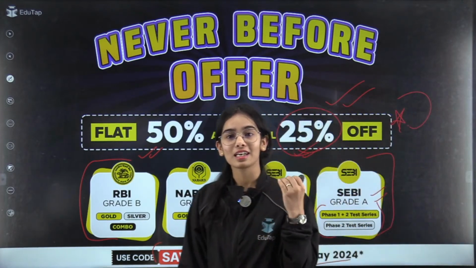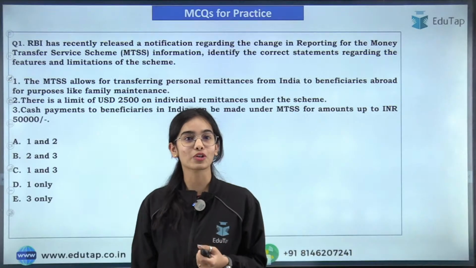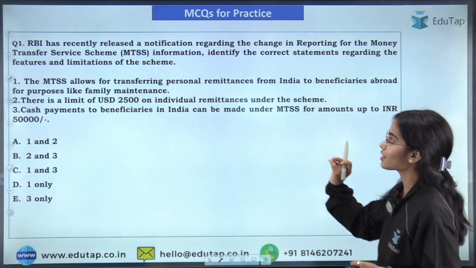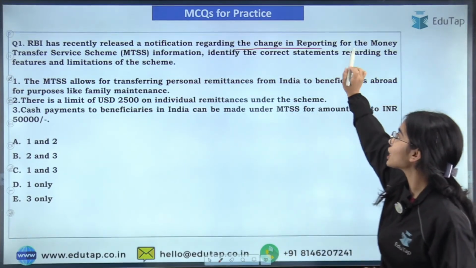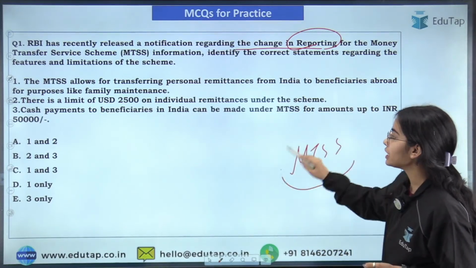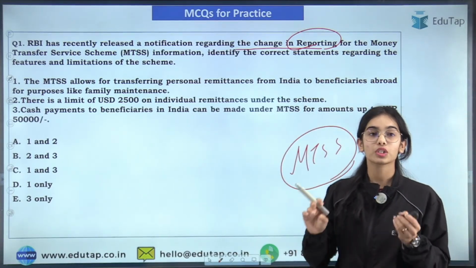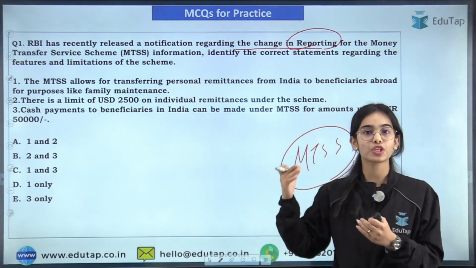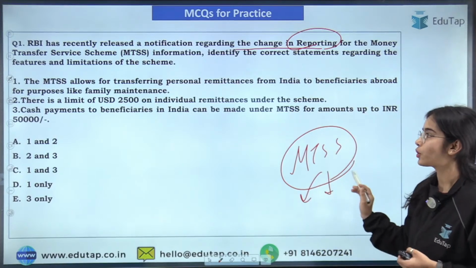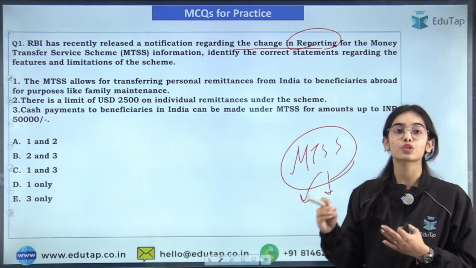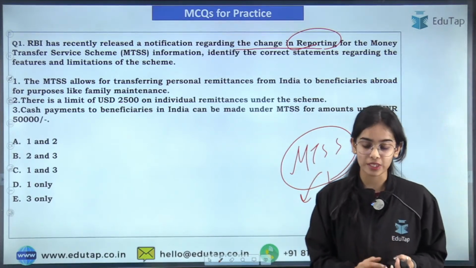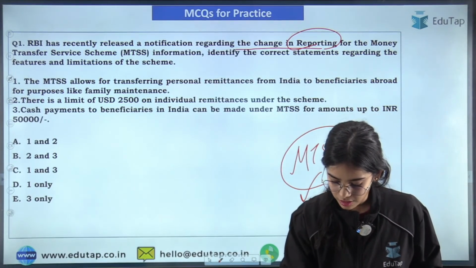Now next let's start with the questions for today, and this is the first question. The RBI has recently released a notification regarding the change in reporting for the MTSS, the Money Transfer Service Scheme. So the reporting of the information regarding the MTSS has been changed. You have to tell which of the following statements is correct in regards to MTSS. So try to answer this.